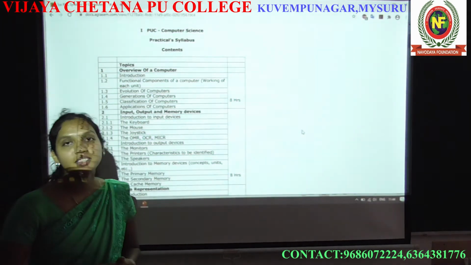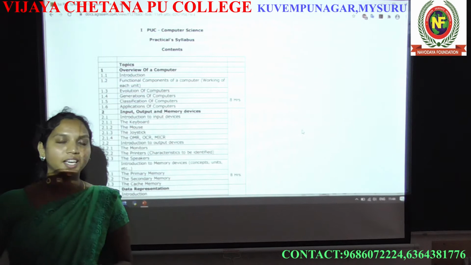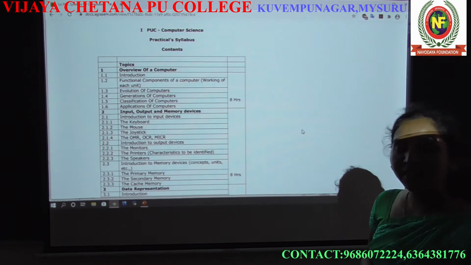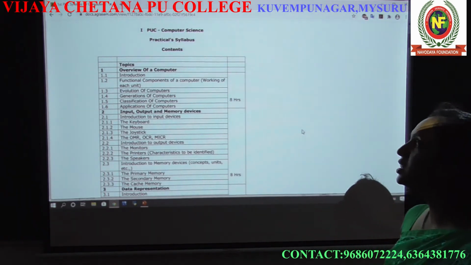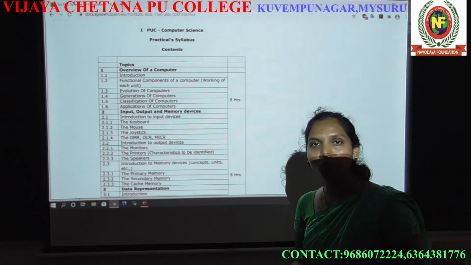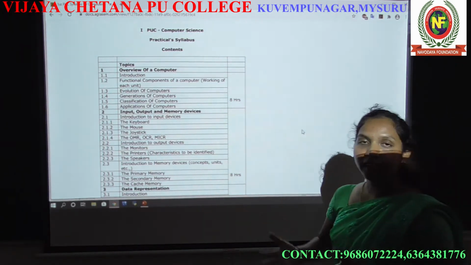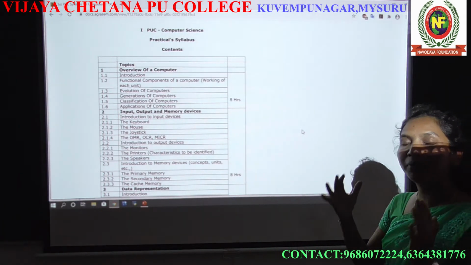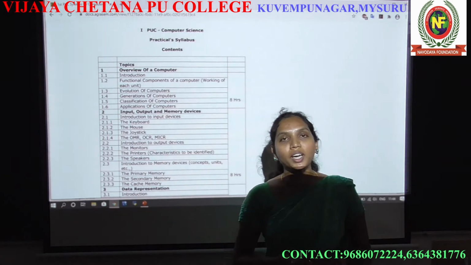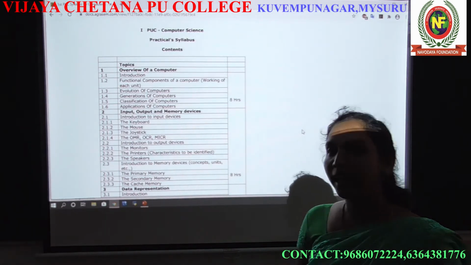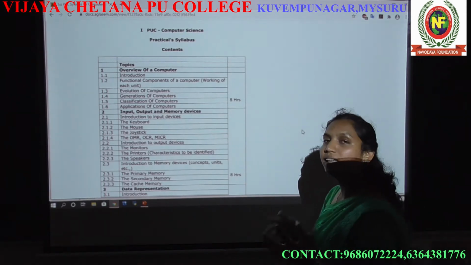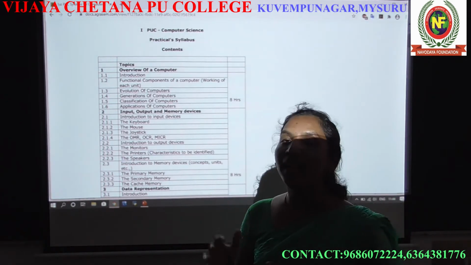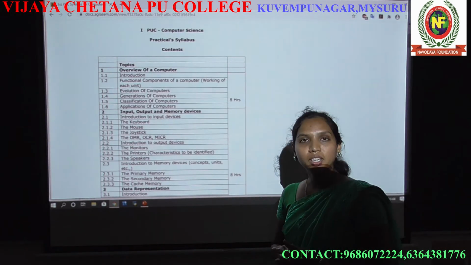Students, this is the syllabus contained in your first year computer science syllabus. Totally you have 17 chapters. The first one is an overview of the computer, a complete introduction to the computer. You studied the basic concepts and fundamentals of the computer in your school days, right? The first chapter contains all that in a bigger way, with more detail about the overview of the computer.